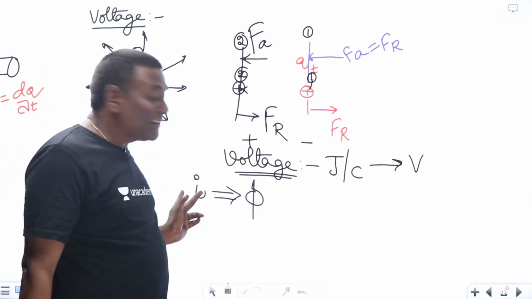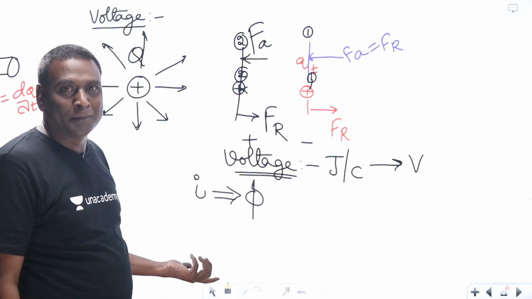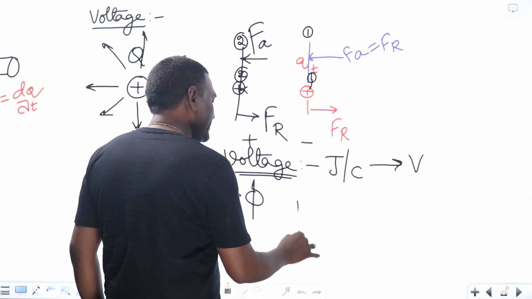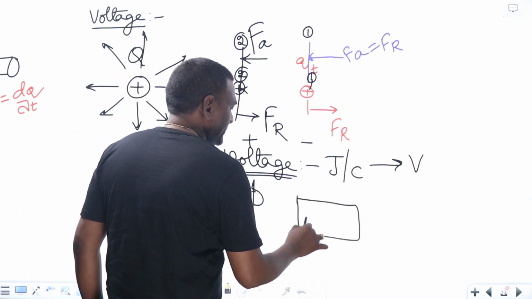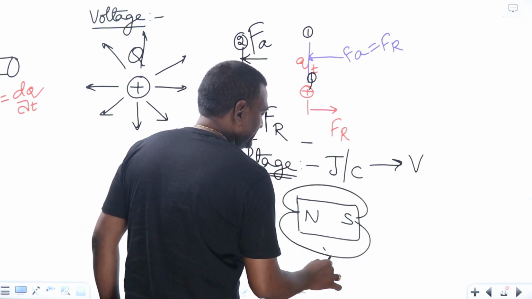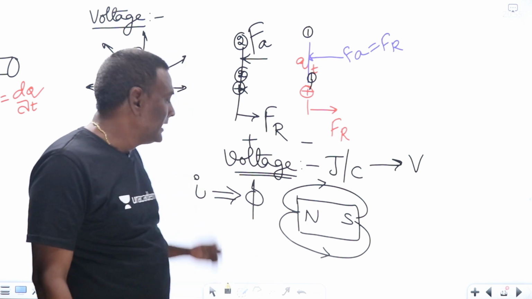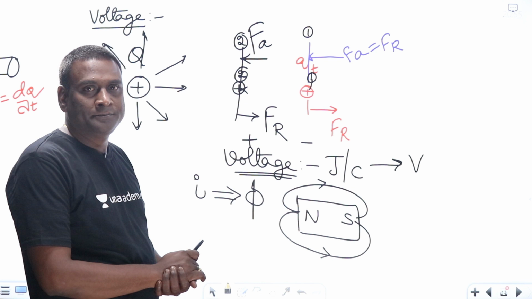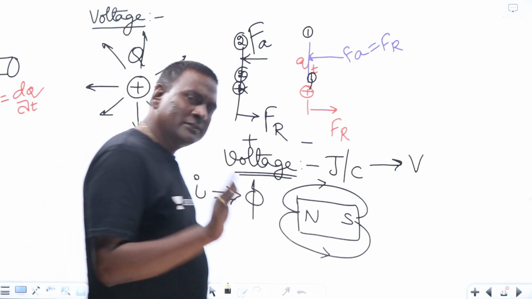The converse may not be true. Whenever you have flux, current may not be there. If you think of a permanent magnet with N pole and S pole, magnetic flux will come, but where is the current? Whenever you have current, an associated magnetic field should exist. Keep that aside.